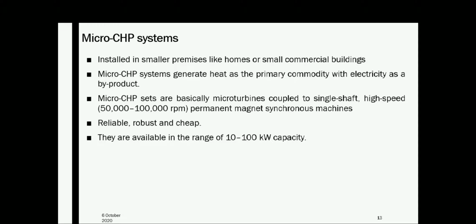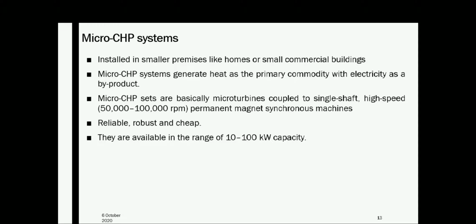Most large industrial CHP units generate electricity as the primary product with heat as secondary, while micro CHP systems generate heat as the primary commodity with electricity as a byproduct.